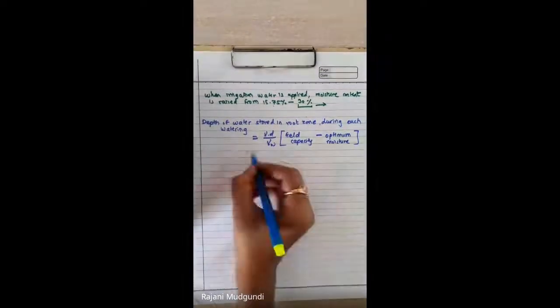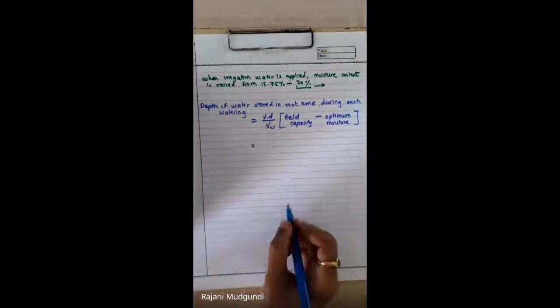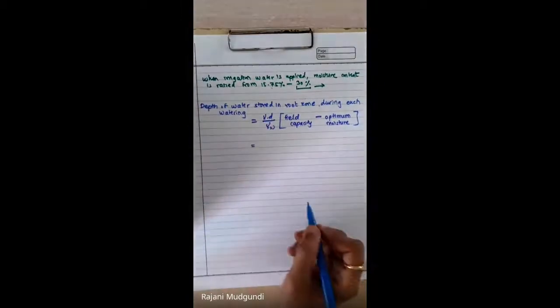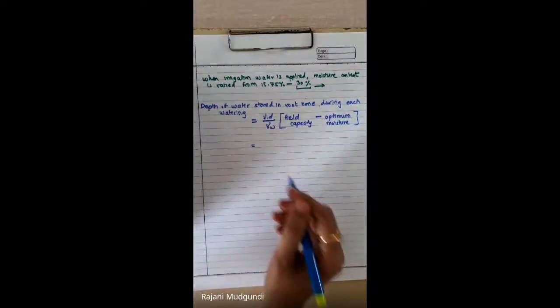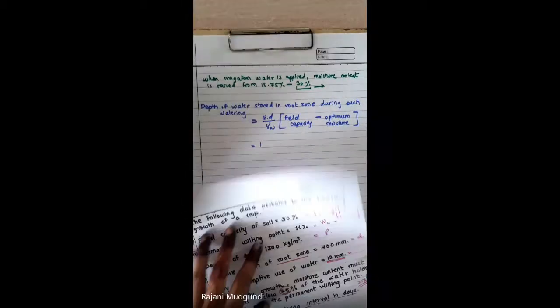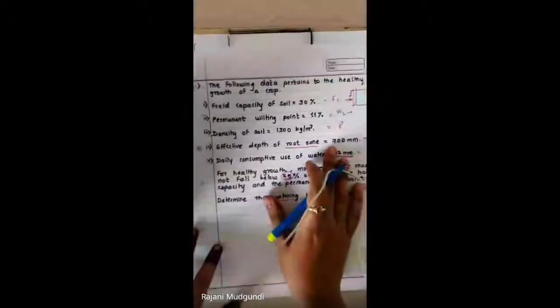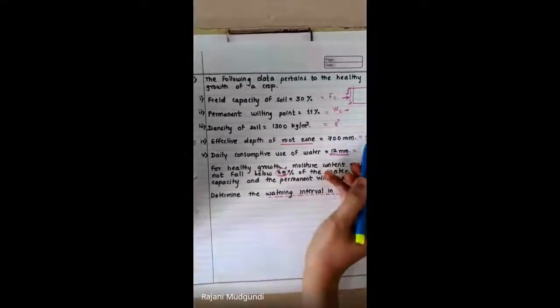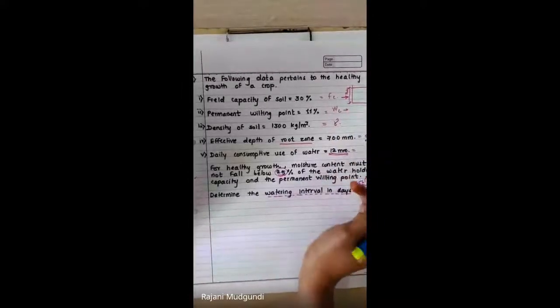Right? So we can put the values now, in which this gamma is nothing but unit weight of soil or density of soil, value of which is given as, say, 1300 kg per meter cube, and value of D or depth of root zone is 700 mm.